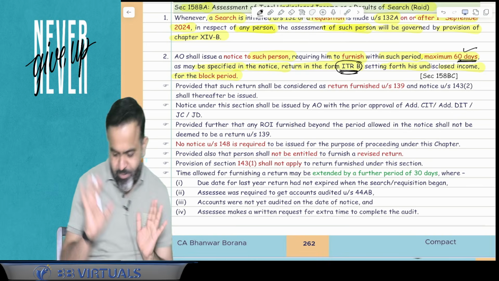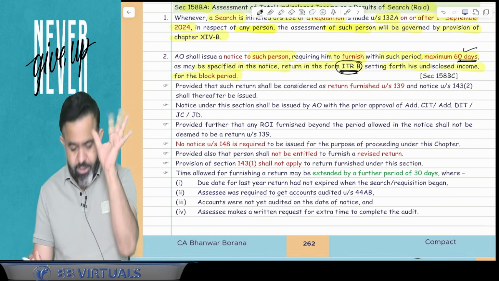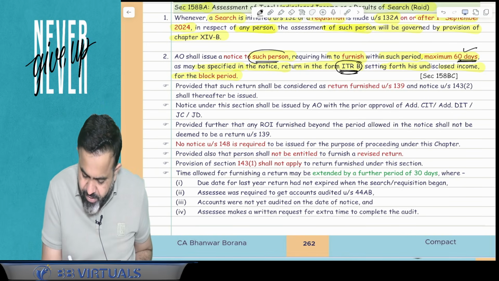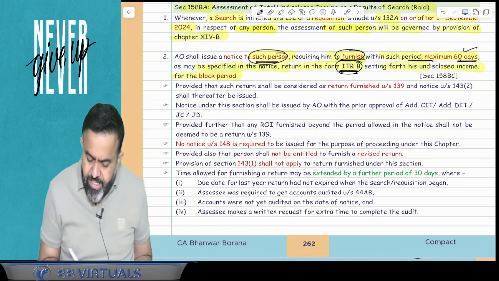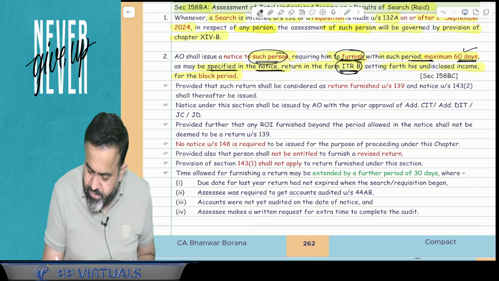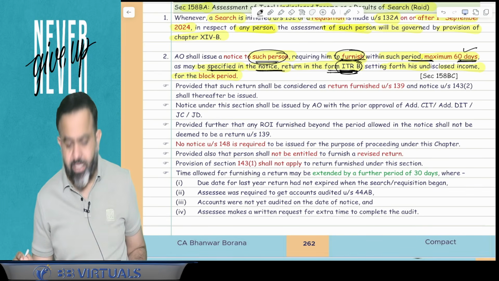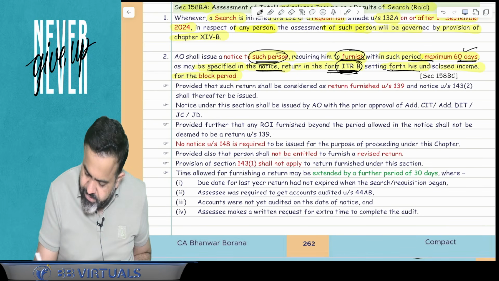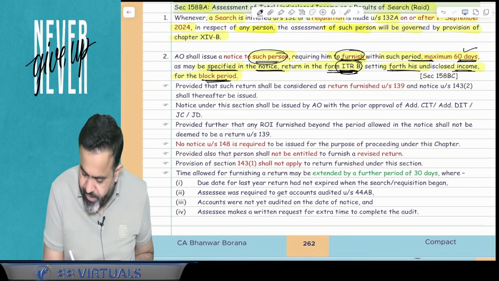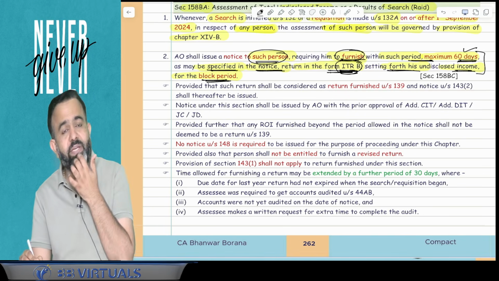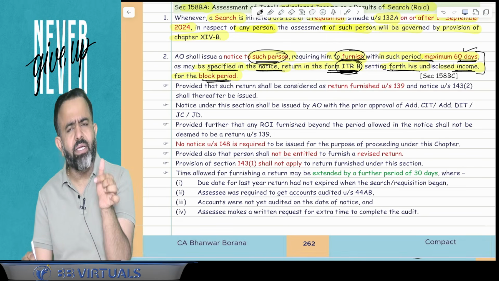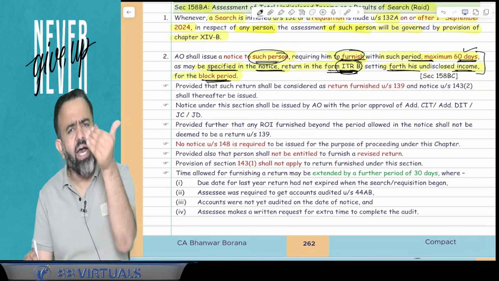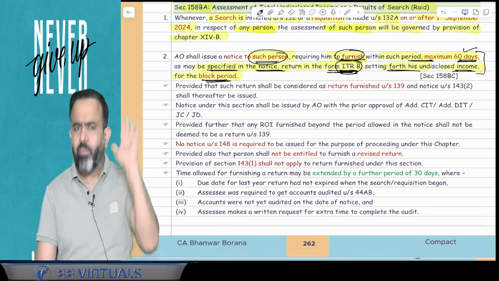So here again I am reading this point. AO shall issue a notice to such person requiring him to furnish within such period, but maximum 60 days, as may be specified in the notice, written in the form number ITRB setting forth his undisclosed income for the block period. So this is given in section 158BC. He will issue you a notice under section 158BC under subsection 1 and he will ask you to file the return of the block period.